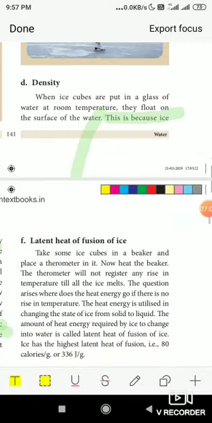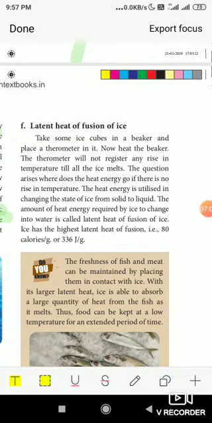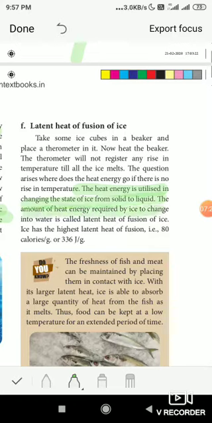Now next comes the latent heat of fusion of ice. Latent heat of fusion of ice is the heat at which the ice cubes melt, converting from solid to liquid state. So the heat energy utilized in changing the state of ice from solid to liquid, that amount of heat energy required by ice to change into water, is called latent heat of ice, and it is 80 calories per gram or 336 joules per gram.